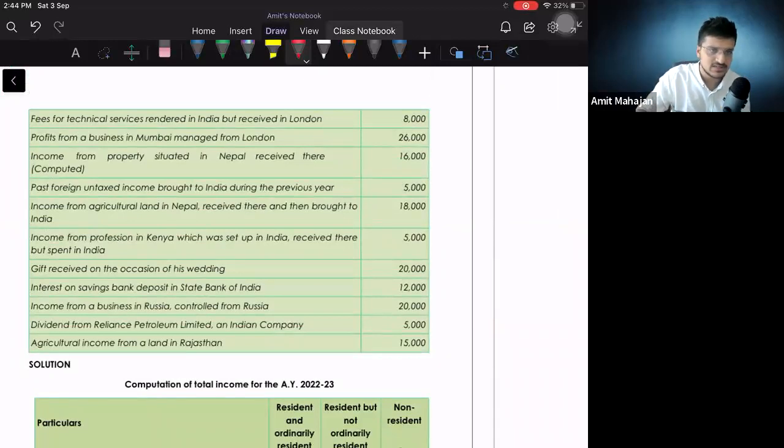Fee for technical services rendered in India but received in London. Fee for technical services rendered in India, that settles it. Rendered in India, accrued in India, 8,000 taxable for all.